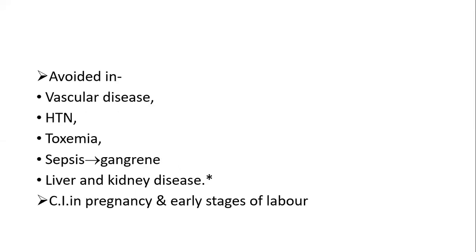These drugs are to be avoided in peripheral vascular disease, in hypertensive patients, in toxemia, and in sepsis, which leads to gangrene, and in liver as well as kidney disease. It is contraindicated in pregnancy as well as early stages of labor.